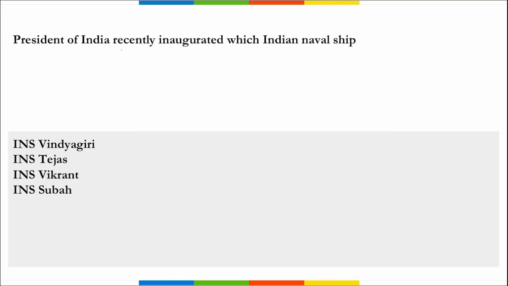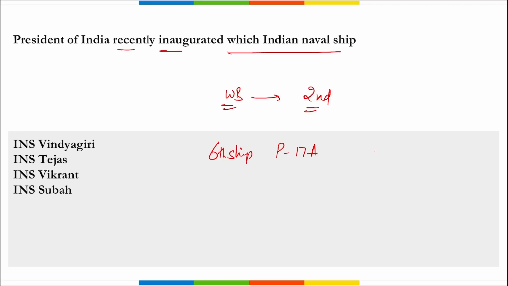Let's start. President of India recently inaugurated which Indian naval ship? Let me tell you, this Indian naval ship was inaugurated by President of India Draupadi Murmu when she visited West Bengal, and this marked her second visit to West Bengal as the President of India. Remember, she inaugurated the sixth ship of Project 17A of the Indian Navy, at the Garden Reach Shipbuilders Engineers Limited facility, on the banks of the Hooghly River, located in Kolkata, West Bengal.